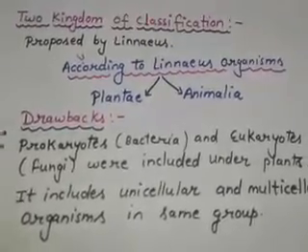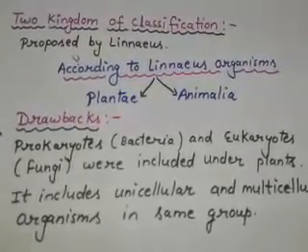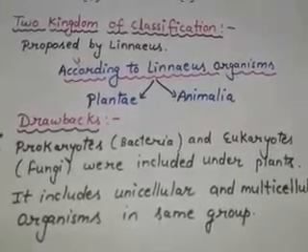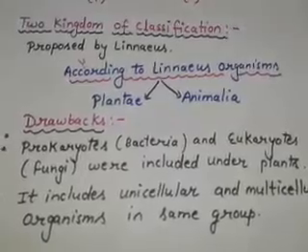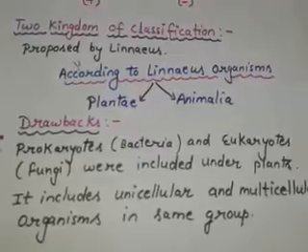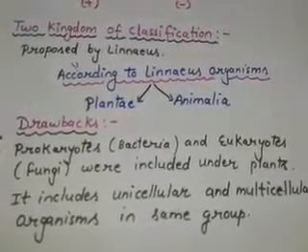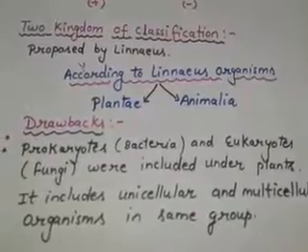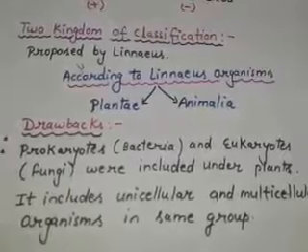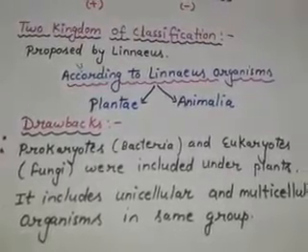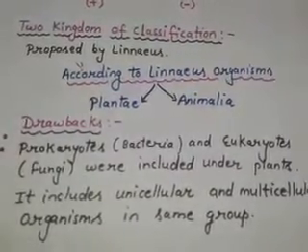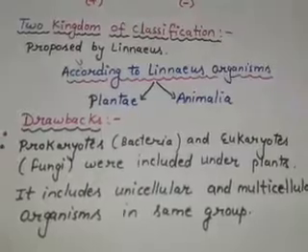Now the third drawback is it did not differentiate between heterotrophic fungi and autotrophic green plants. Students, we know that heterotrophs depend on others for food, others just like plants or other animals, and they obtain their food from plants and other animals. But autotrophs are those who manufacture their own food just like green plants. So these are the drawbacks of the two kingdom classification.